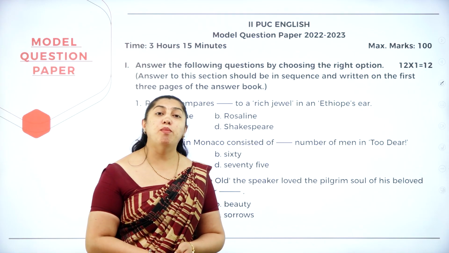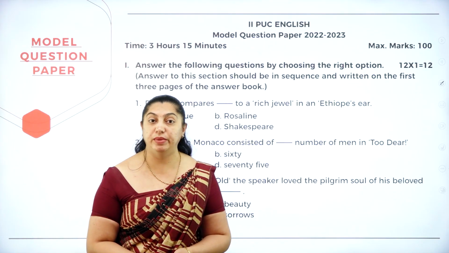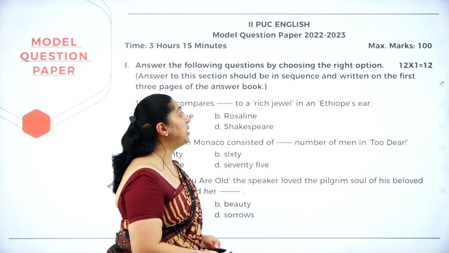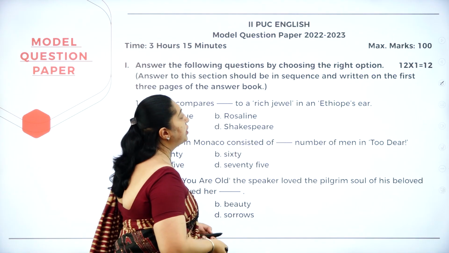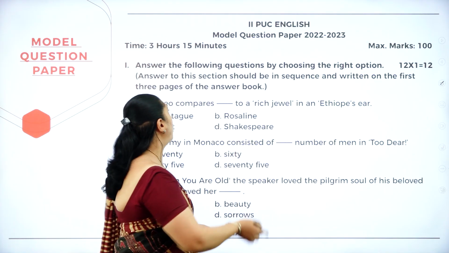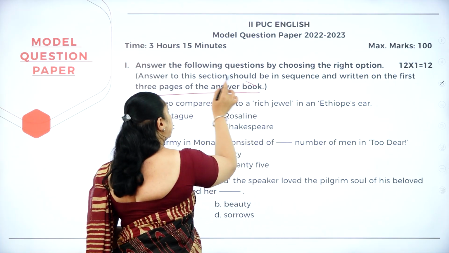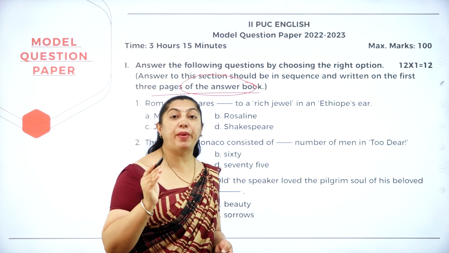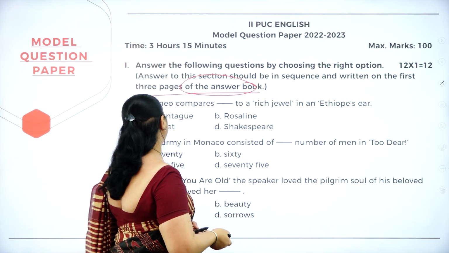Now let's see the model question paper, or the revised model question paper, from the board. The first main question: answer the following questions by choosing the right option. Answers to this section should be in sequence and written on the first 3 pages of the answer book. It's clearly given. Your answer should be written in the first 3 pages of your answer script. Now let's see the first question.